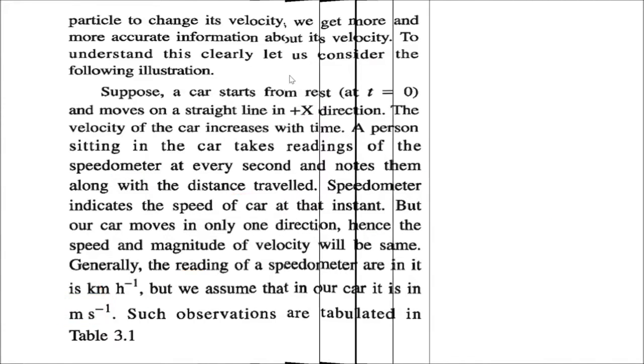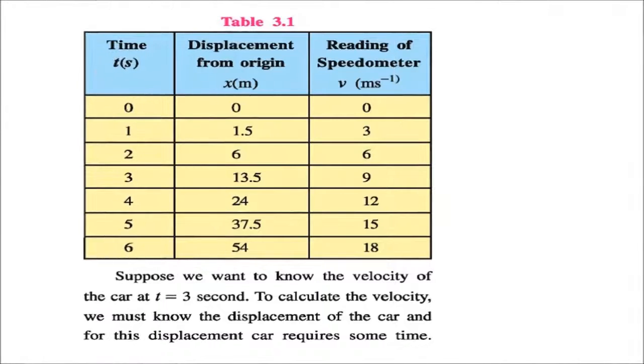So what are the tabulated observations? He took the readings like this. At 0, it was all 0. At 1 second, the displacement from the origin was 1.5, and the reading on the speedometer was 3. In the same way, at time 3, it was this displacement and this was the speedometer reading. Now suppose we start from here at t equal to 3. To calculate the velocity, we must know the displacement of the car, which is 13.5, and for this displacement we need some time.